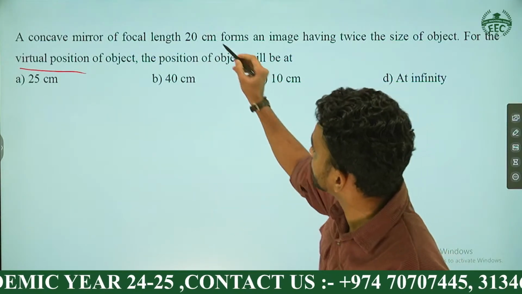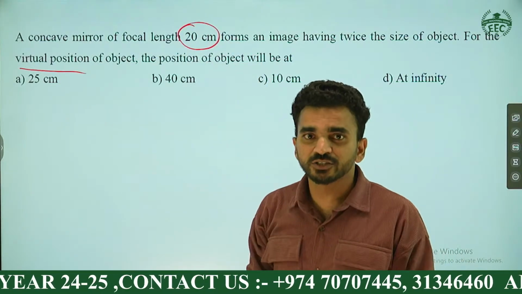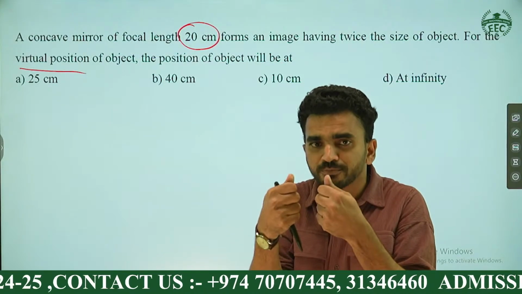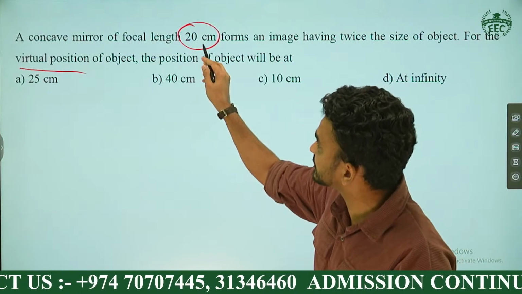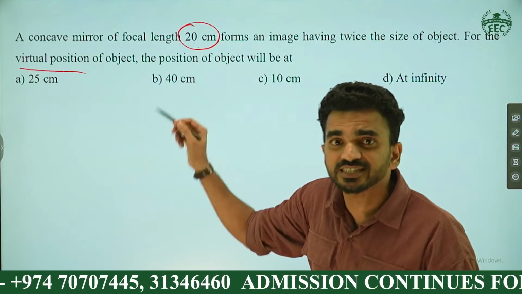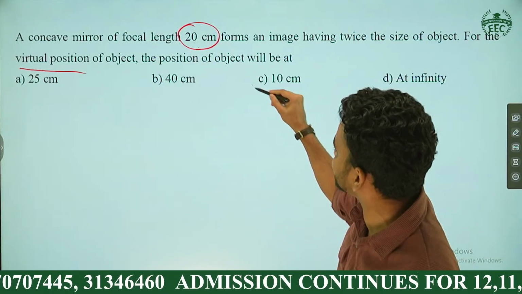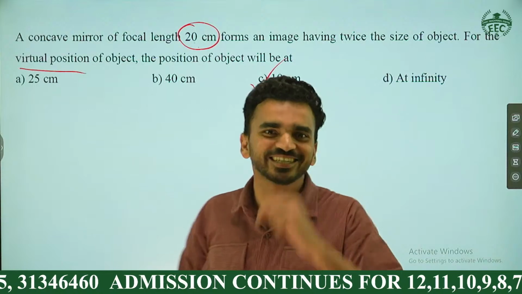What's the focus here? 20 centimeter. So the object distance is lesser than the focus. Which reading is lesser than 20 here? Come on guys, it is option C. That reading only is lesser than 20.